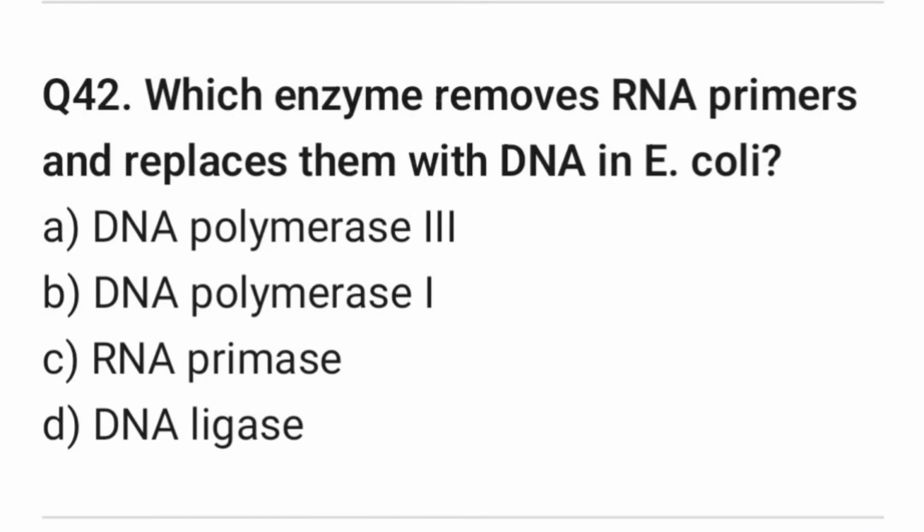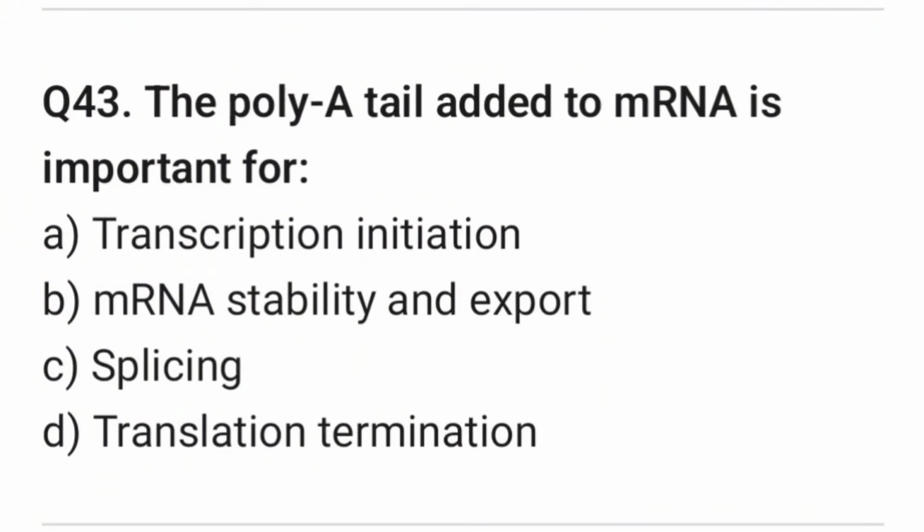Which enzyme removes RNA primer and replaces them with DNA in Escherichia coli? Right answer is option B, DNA polymerase 1. Question 43. The poly A tail added to the messenger RNA is important for. Right answer is option B, messenger RNA stability and export.